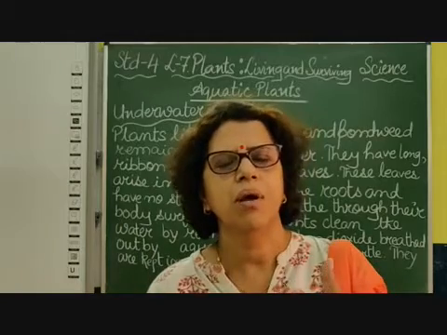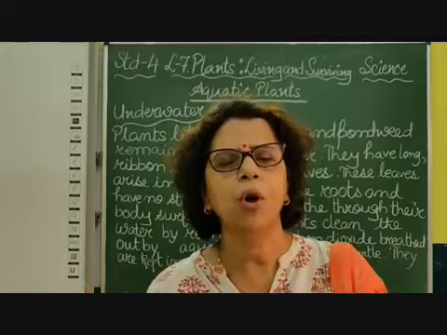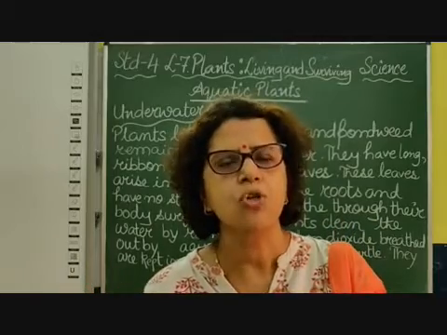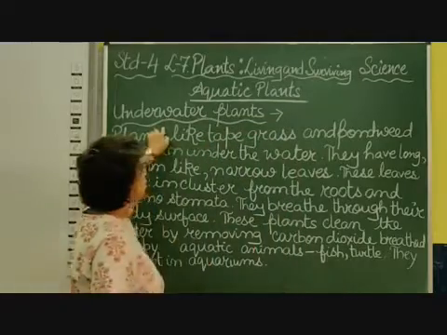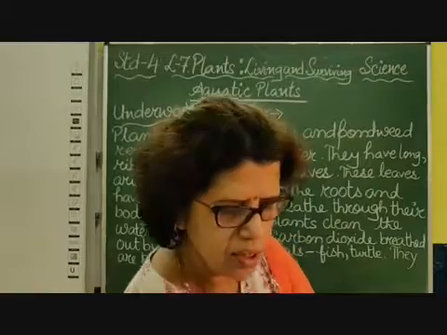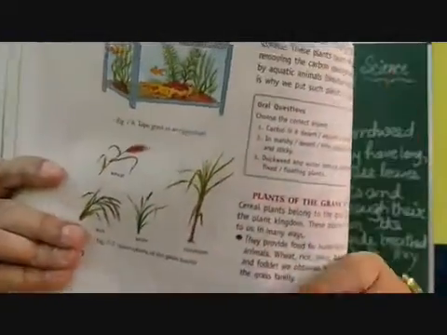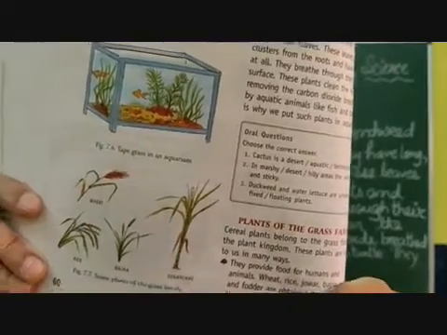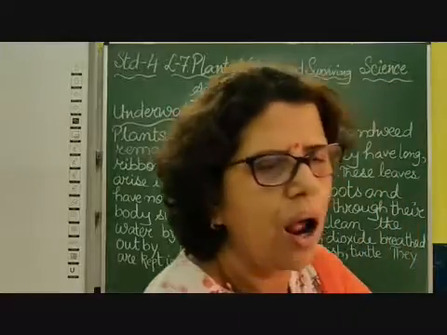So the aquarium water remains fresh and the fish get the pure oxygen to breathe in. In this way people keep these types of underwater plants in the aquarium. So you got it. That's why you can see this picture of an aquarium where these plants are grown.